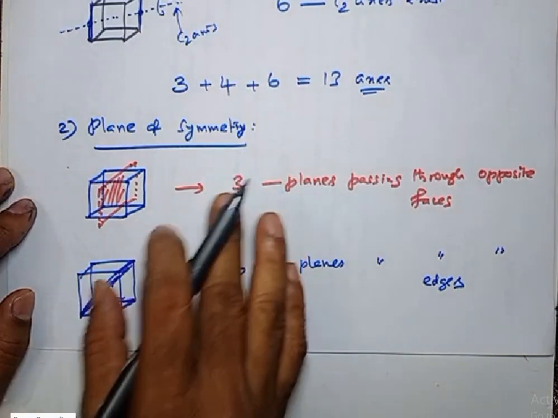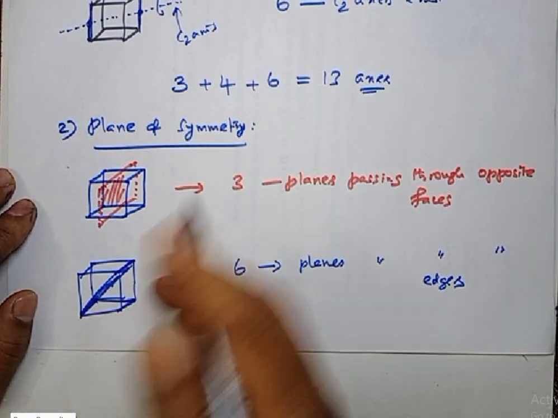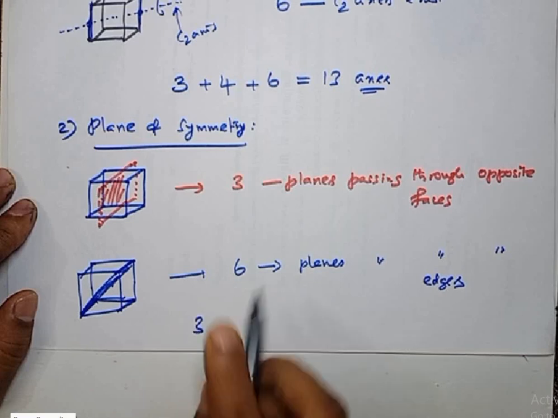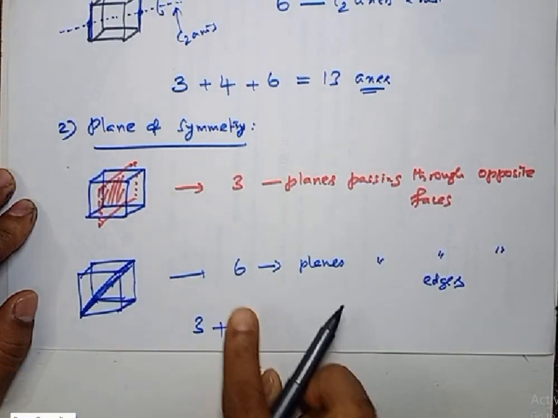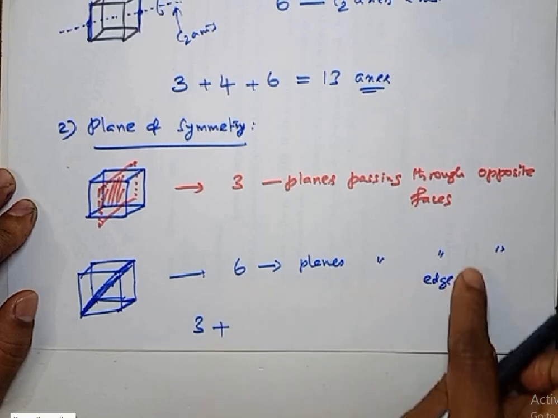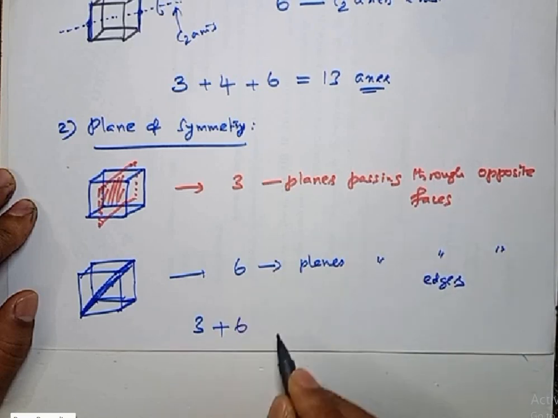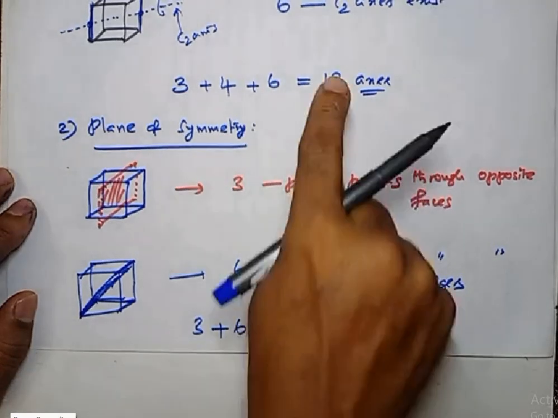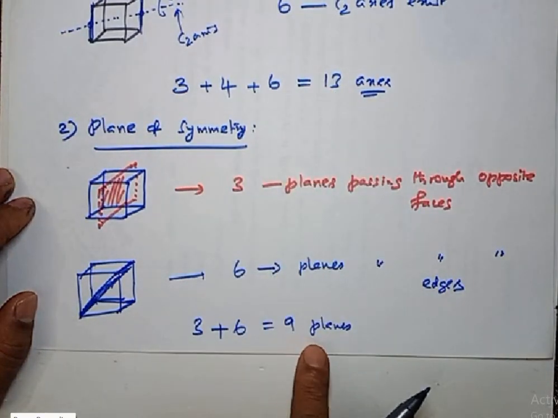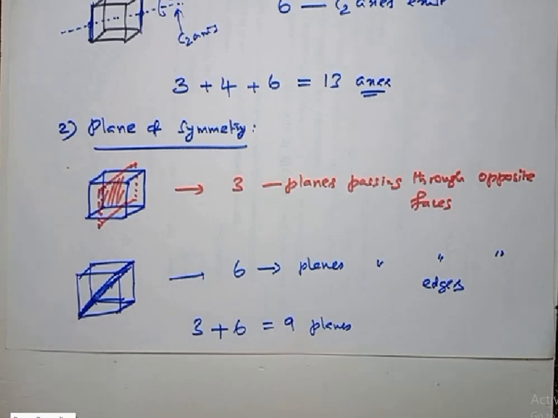These are the planes of symmetry present in a cube. So what is the total number of planes? 3 planes passing through opposite faces plus 6 planes of symmetry passing through opposite edges. So totally 9 planes of symmetry are available. 13 axes, 9 planes. Take note.